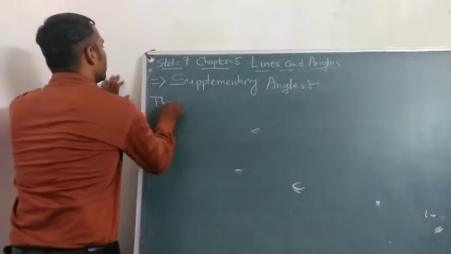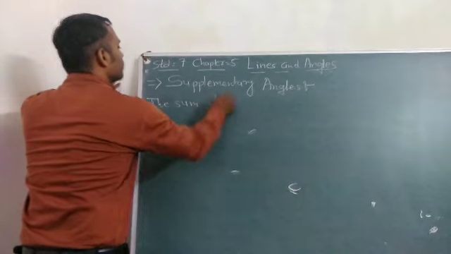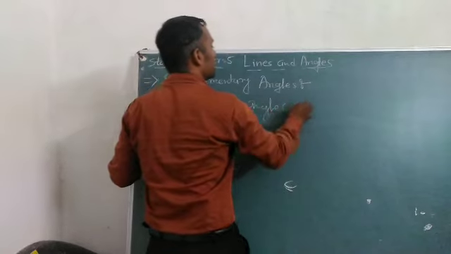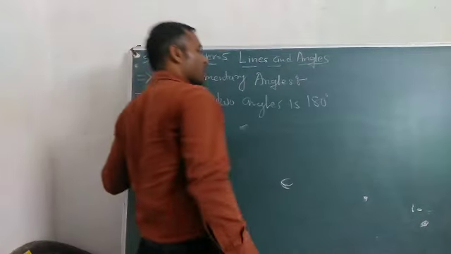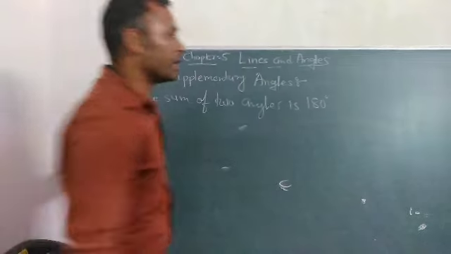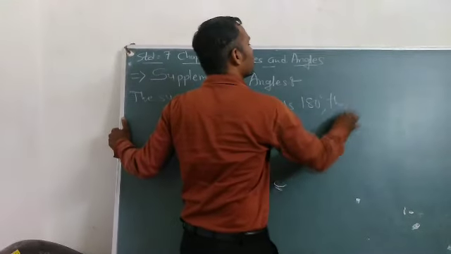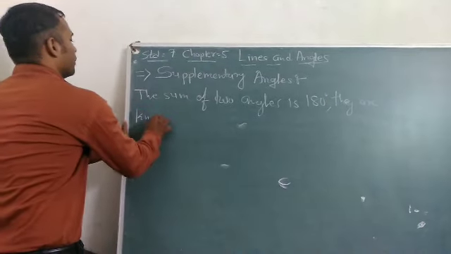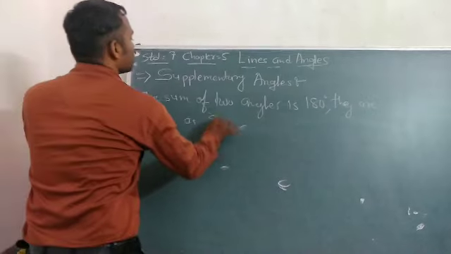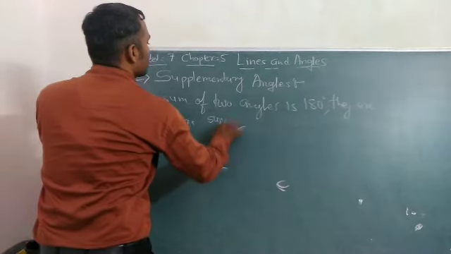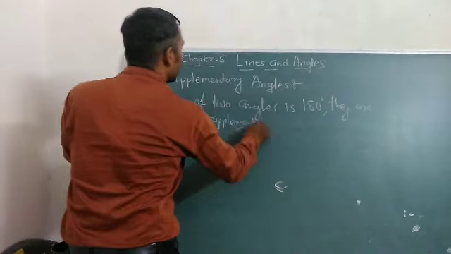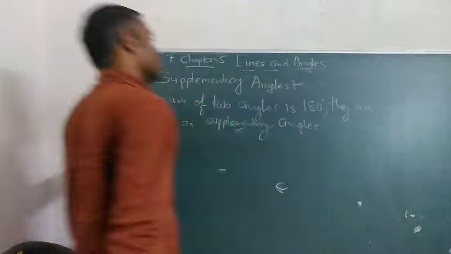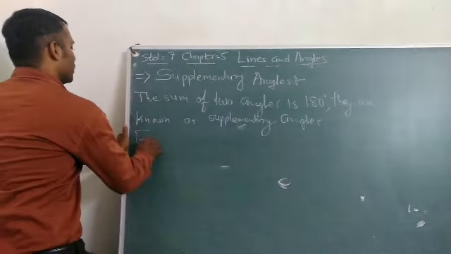If the sum of two angles is 180 degree, they are known as supplementary angles.